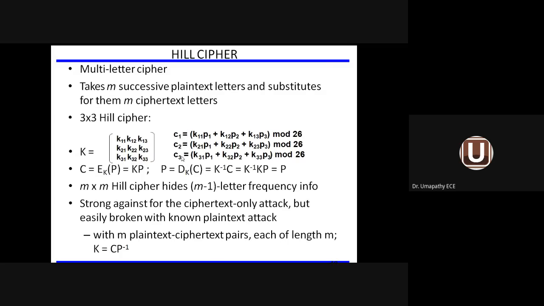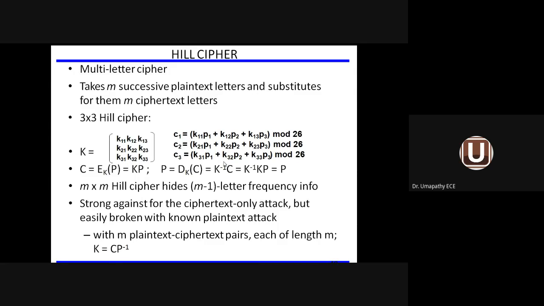So C1, C2 and C3, here P1, P2 and P3. That means P1 is a combination of plain text information, P2 is another combination, P3 is another combination. Or 3 letters are available, P1, P2 and P3. How are these converted to C1, C2 and C3? Because we are dealing with M number of plain text letters converting to M number of ciphertext letters.